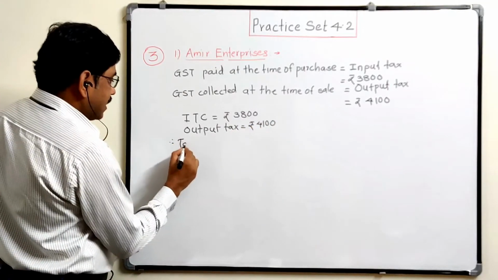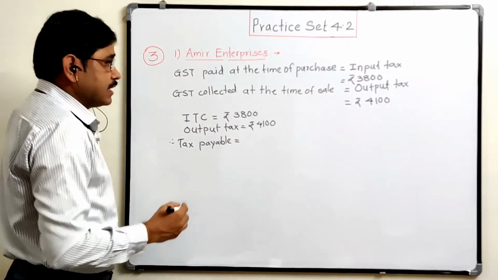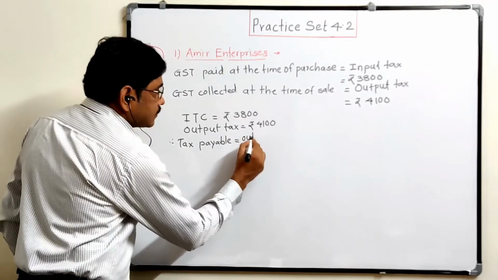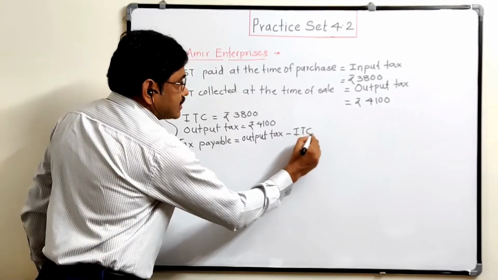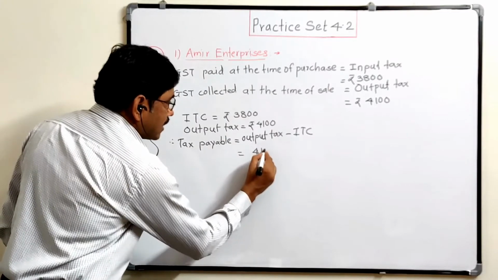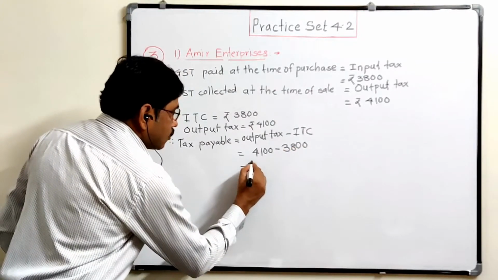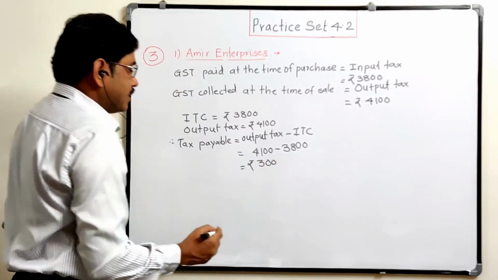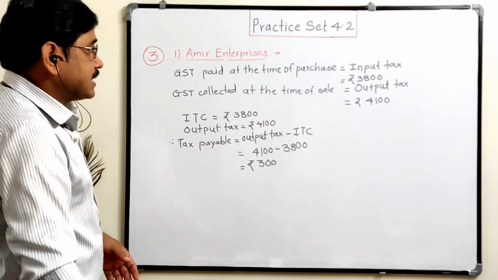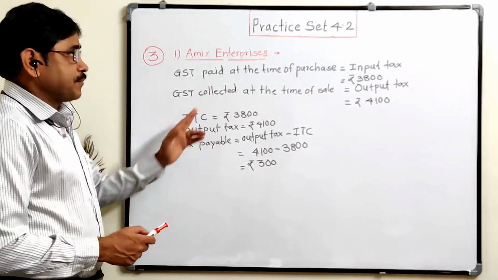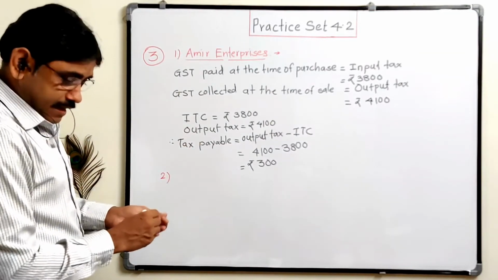Therefore, tax payable is this output tax minus this ITC, input tax credit, means rupees 4,100 minus 3,800. So only rupees 300 is to be paid by this Amir Enterprises. So at this first stage, Amir Enterprises has to pay rupees 300, and 3,800 is paid at the time of purchase. We have to calculate the CGST and SGST.